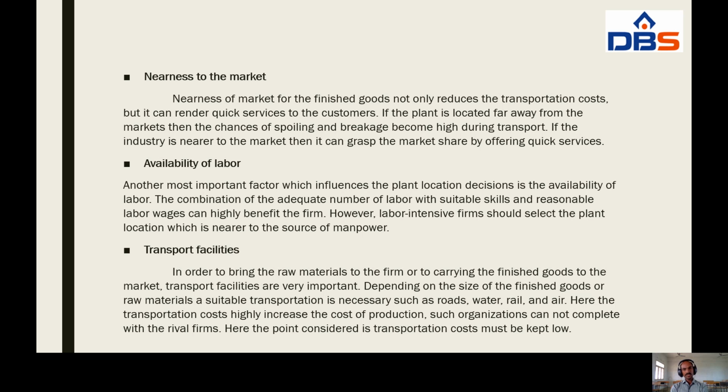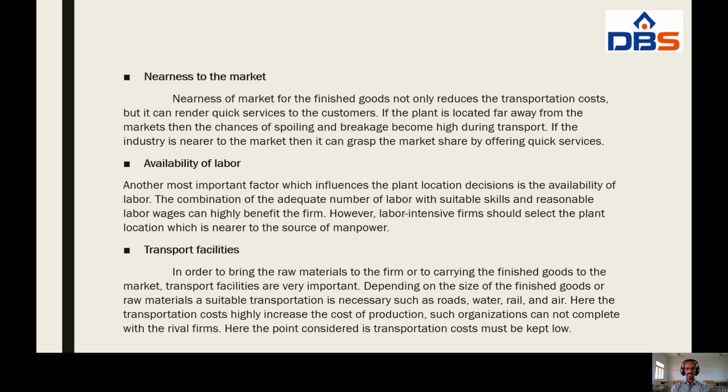Depending on the size of the finished goods or raw materials, a suitable transportation is necessary, such as roads, water, rail and air.